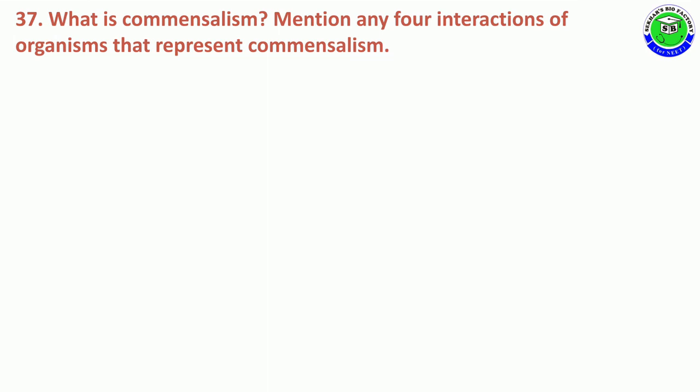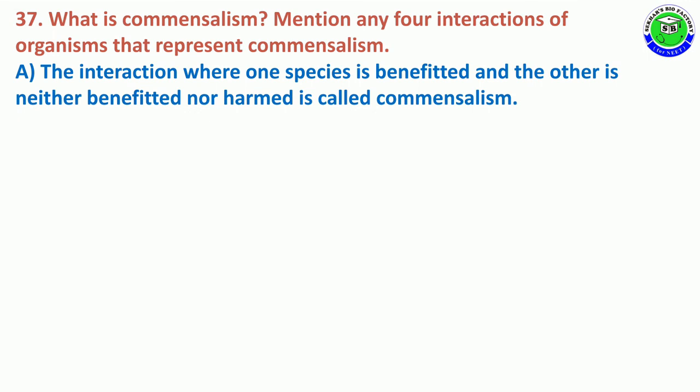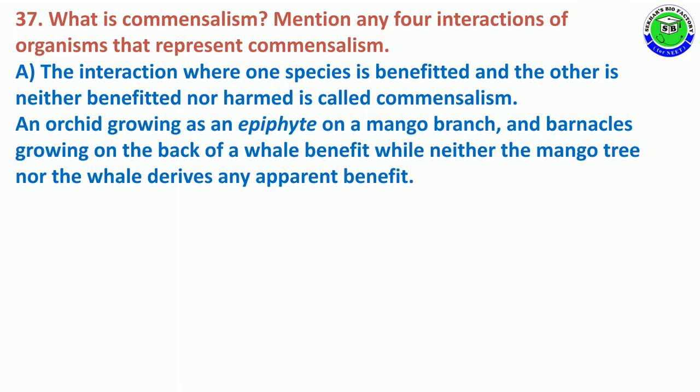Question number 37. What is commensalism? Mention any 4 interactions of organisms that represent commensalism. Commensalism means the interaction where one species is benefited and the other is neither benefited nor harmed. Example, an orchid growing as an epiphyte on mango branches, and barnacles growing on the back of a whale benefit, while neither the mango tree nor the whale derives any apparent benefit.